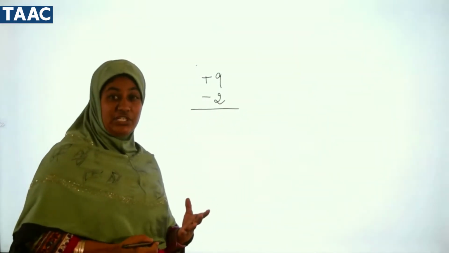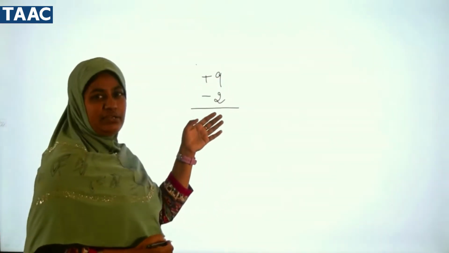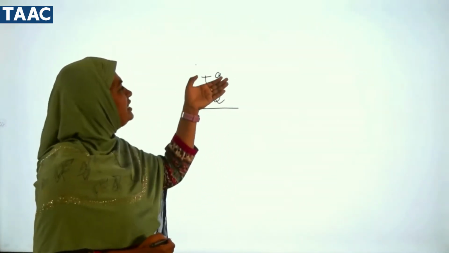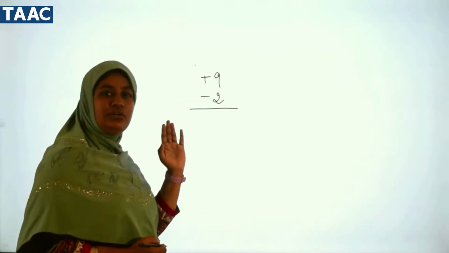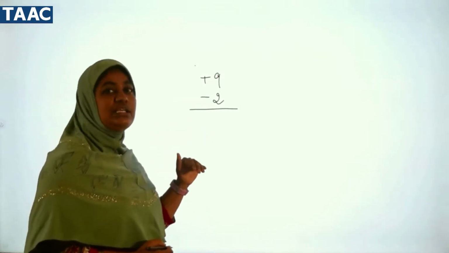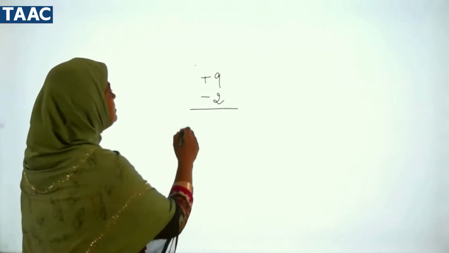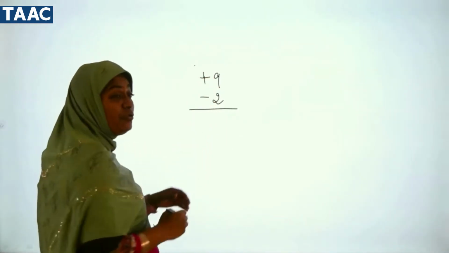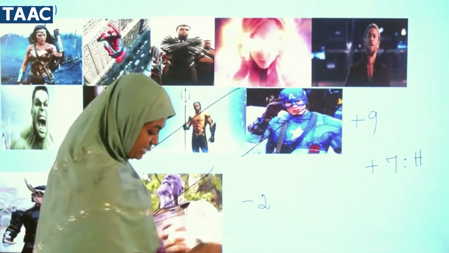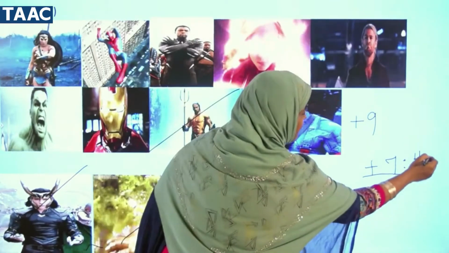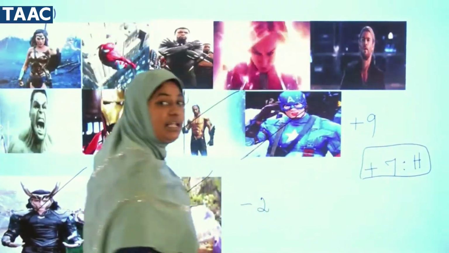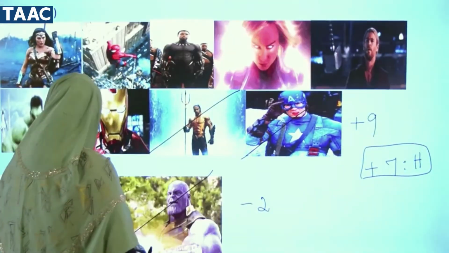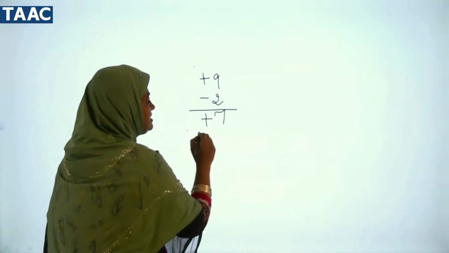And another thing I will tell you, whenever you write integer addition, write the bigger number at the top. After that you can write the smaller number. So see here, what we have got? We got plus 7 as the answer. What is our answer? Our answer is plus 7.